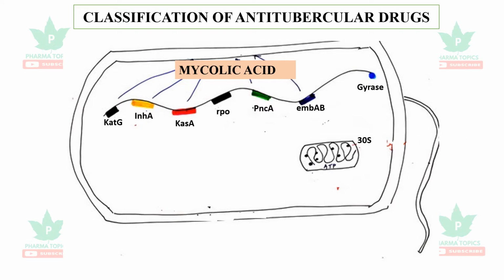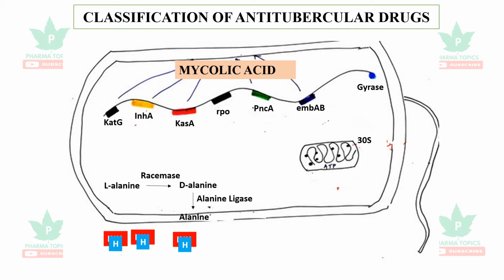Proteins are synthesized by the ribosomal fractions, and the cell also generates energy through ATP. And there is one important amino acid, L-alanine, which is converted to D-alanine by the enzyme racemase. This D-alanine is incorporated into the cell wall for the formation of mycolic acid by alanine ligase.